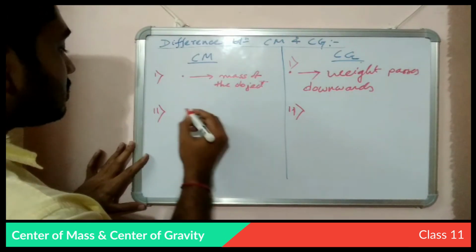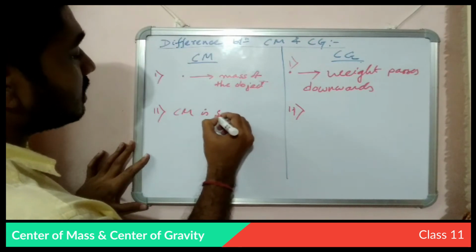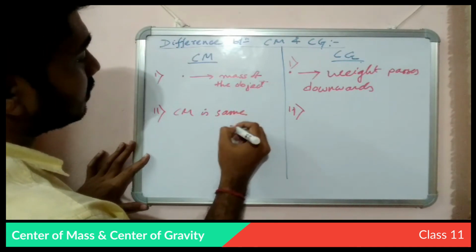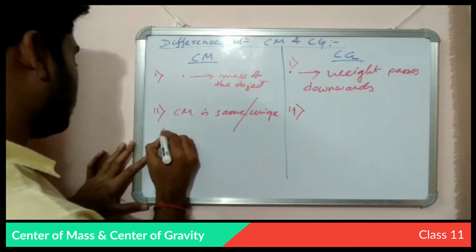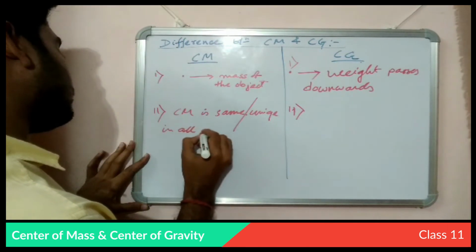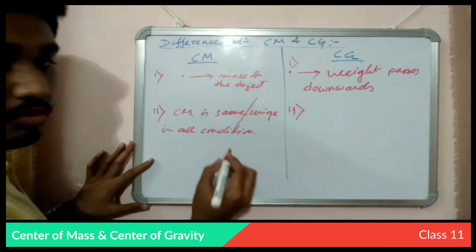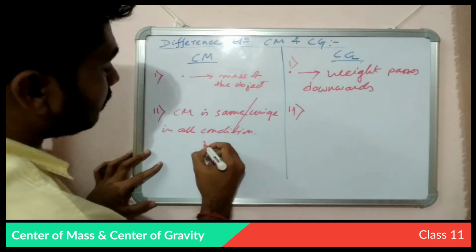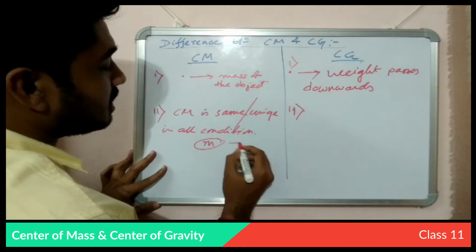The point is, the center of mass is the same, or you can say unique, in all conditions, because we cannot change the value of m, the total mass of this body. We cannot change it.